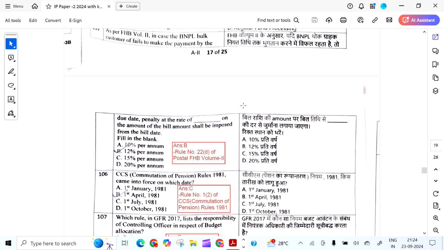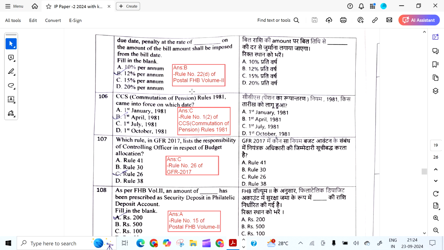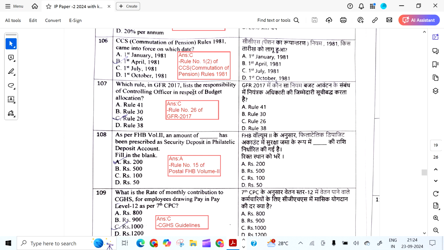As per FHB Volume 2, in case the BNPL bulk customer fails to make the payment by due date, the penalty at a rate of 12% on the amount of bill shall be imposed from the bill date. That is Rule 22D of FHB Volume 2.